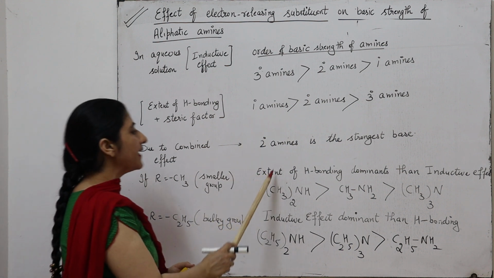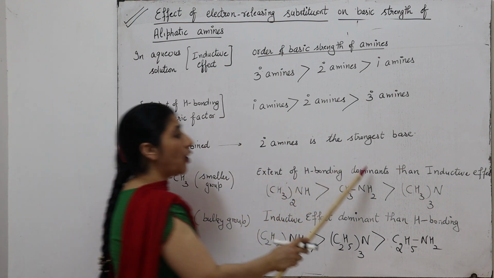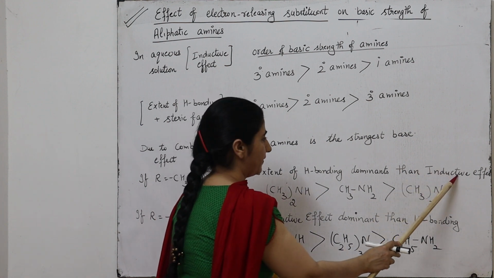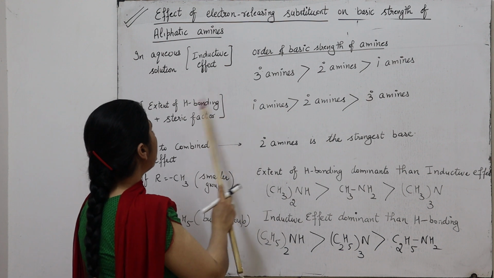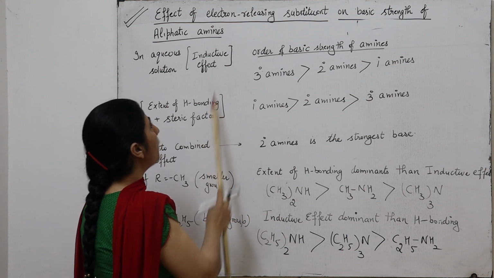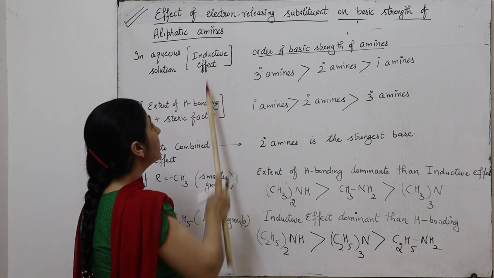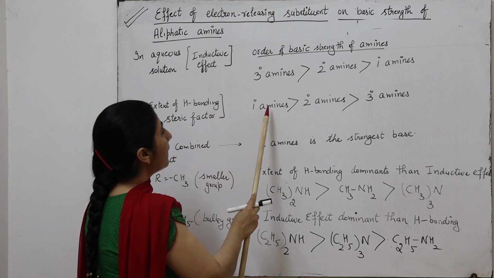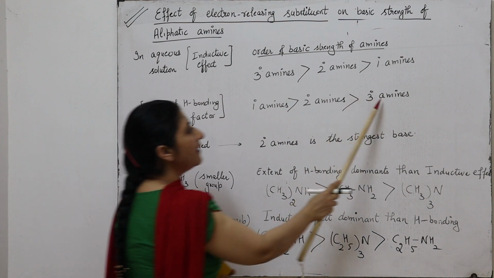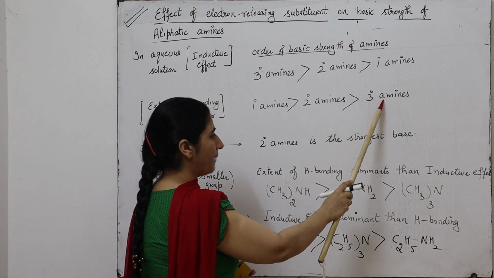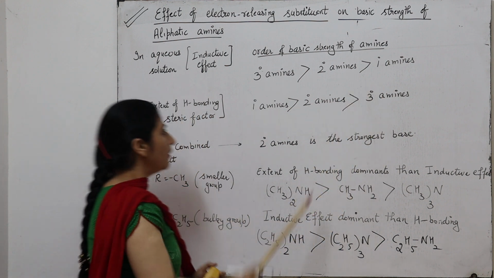It means in this case the extent of hydrogen bonding is more dominant than the inductive factor. This indicates that the primary amines are stronger bases than tertiary amines.